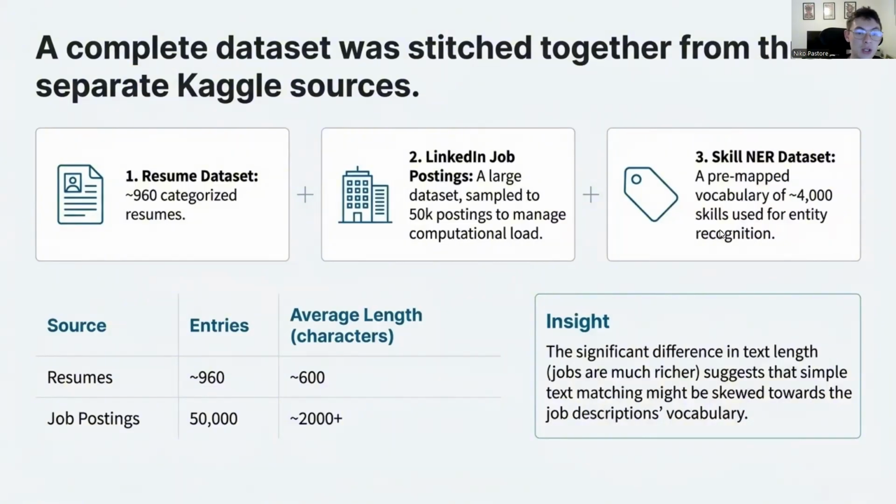It's kind of like a catch-22, where content-based filtering often fails because it misses semantic meaning, and collaborative filtering is impossible because our interaction matrix is empty. So I needed to engineer a solution.